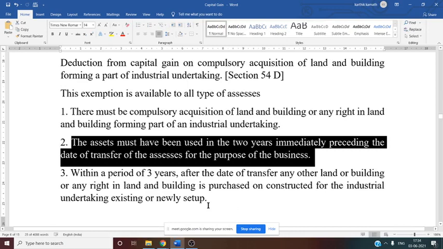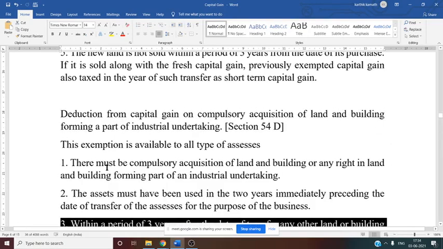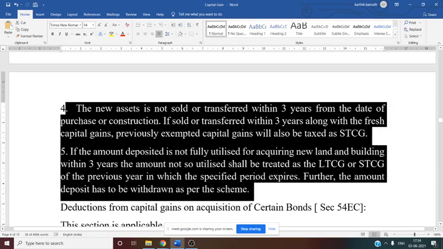Then within a period of 3 years after the date of transfer, any other land or building or any right in land and building is purchased or constructed for the industrial undertaking, existing or newly set up. If these three conditions are satisfied, then exemption is available under 54D. Then again they have given you some other adjustment. See this: if the new asset is not sold or transferred within 3 years from the date of purchase or construction, it should not be sold.